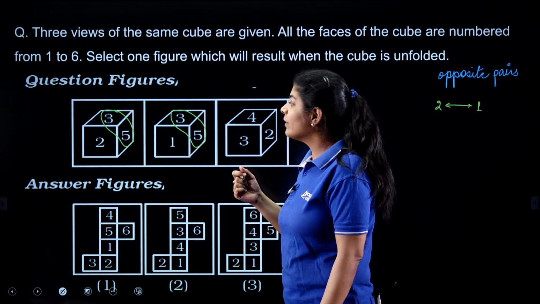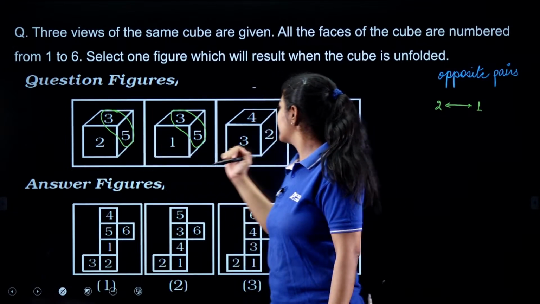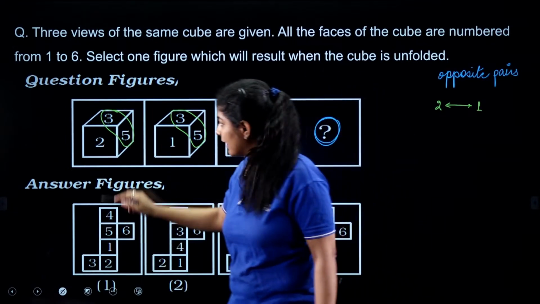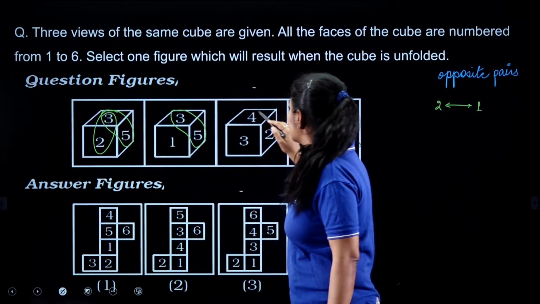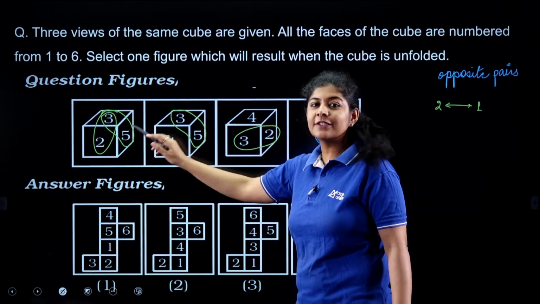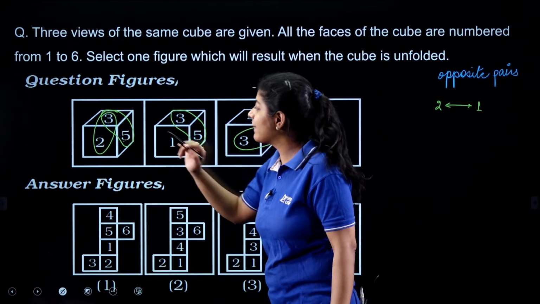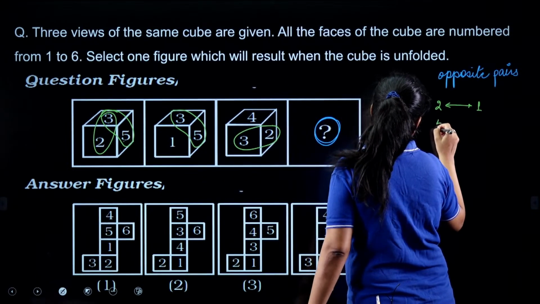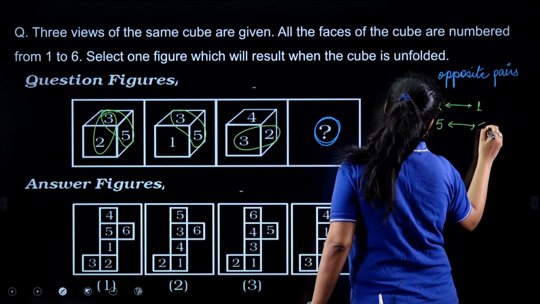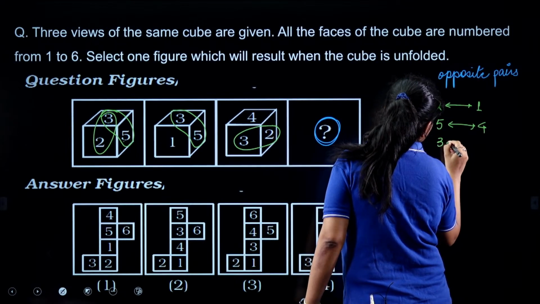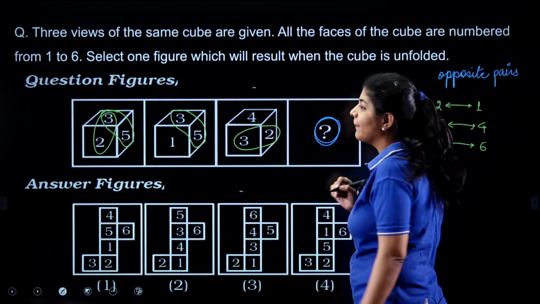Next, apart from that, now if I'll consider this figure and this figure, I got to know that here I am having 3, 2. Here also I am having 3, 2. That means the third will become the opposite pair. Here I am having 5, here I am having 4. So 5 and 4 are opposite pair. Now I am left with 3 and 6. That means these two are my opposite pairs.